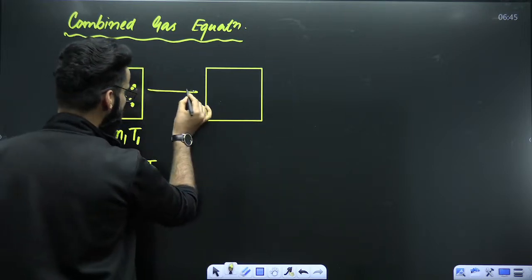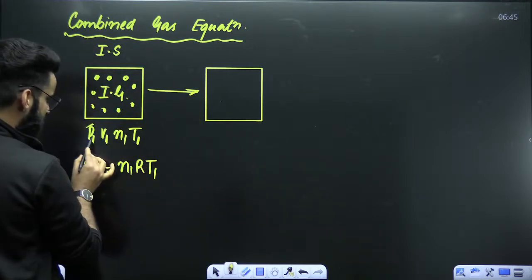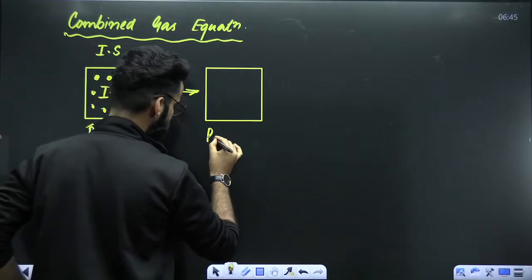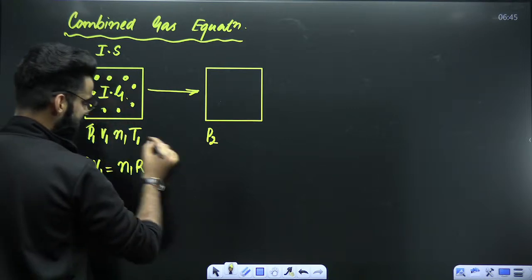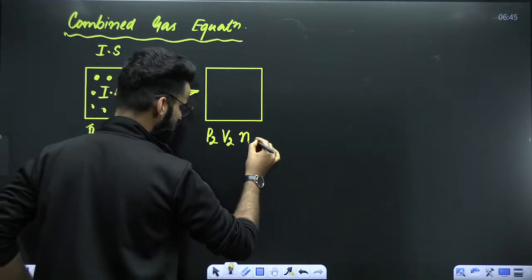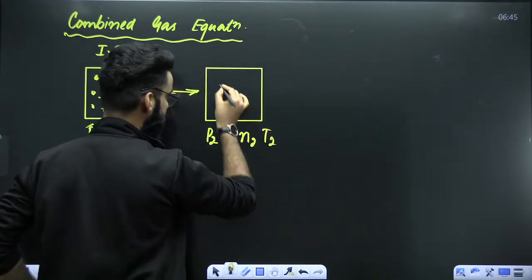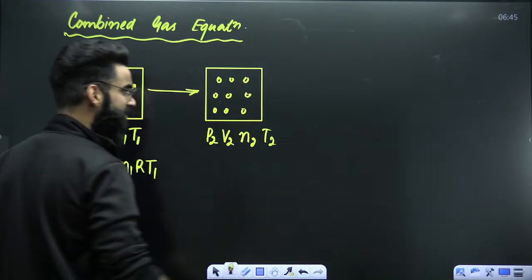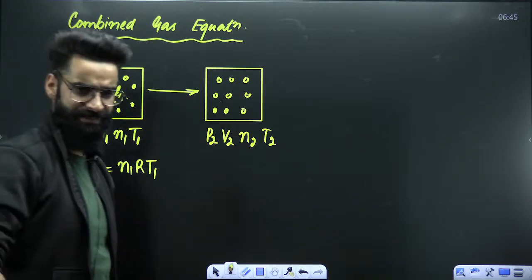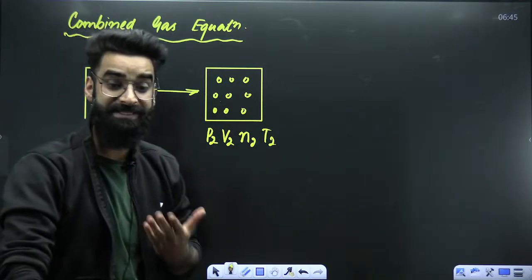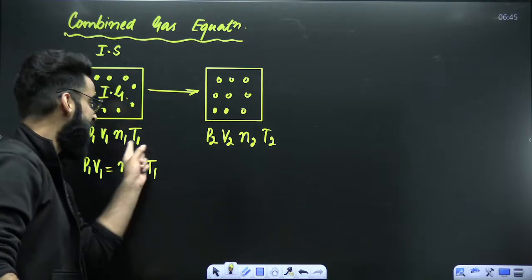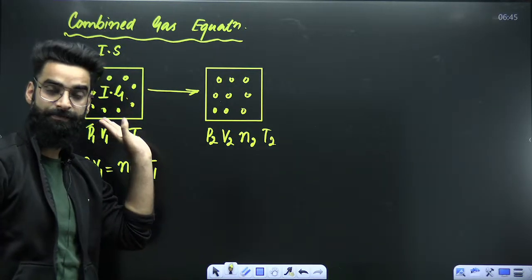Now people, what am I exactly going to do? I'm going to change the parameters of this ideal gas. The pressure was P1 initially. Let me change the pressure of this ideal gas from P1 to P2, the volume from V1 to V2, moles from N1 to N2, temperature from T1 to T2. So can I say I changed the state parameters of the gas? This P, V, and T are called state parameters, right? So basically, I changed the state parameters of the gas.